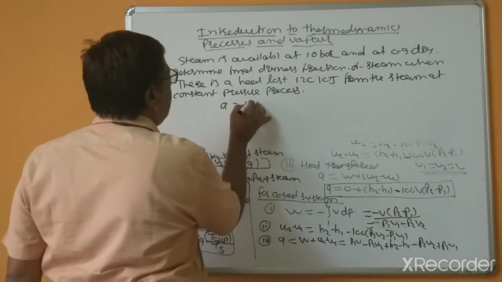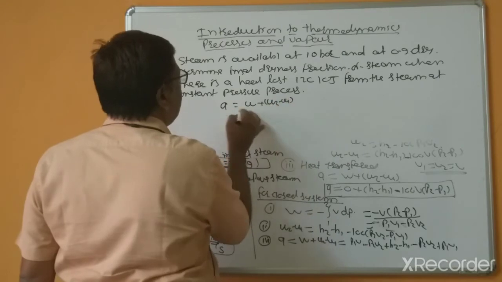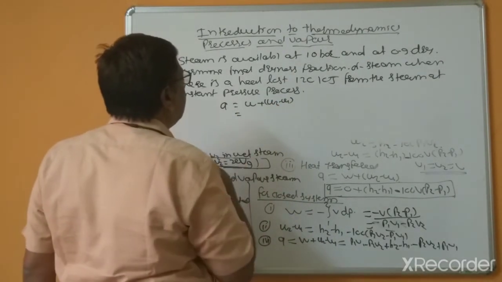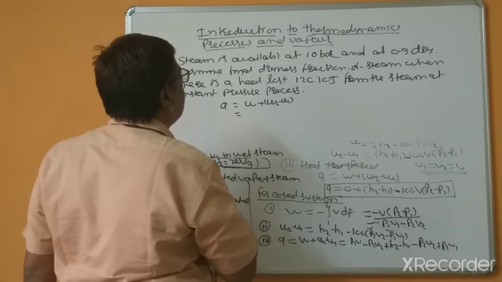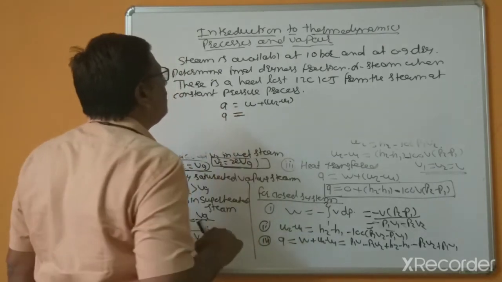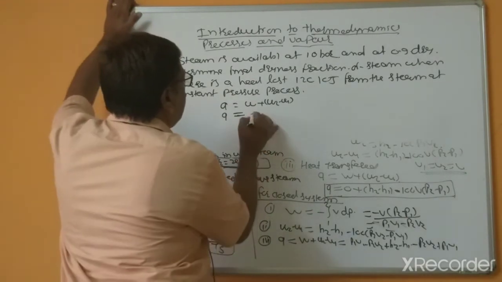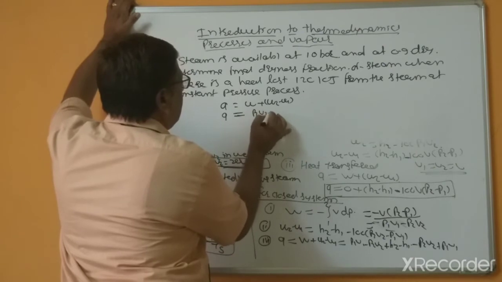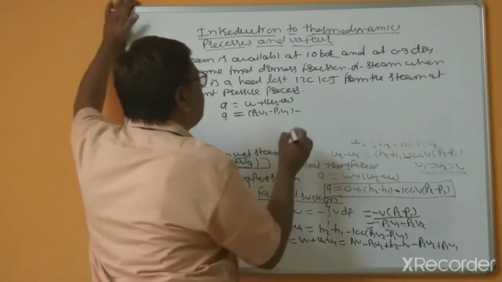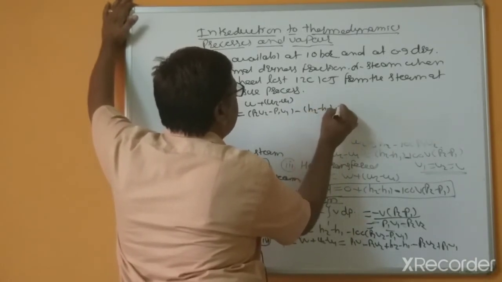Q equals W plus U2 minus U1, and during the constant pressure process, Q equals P2 V2 minus P1 V1 plus U2 minus U1, which is H2 minus H1.